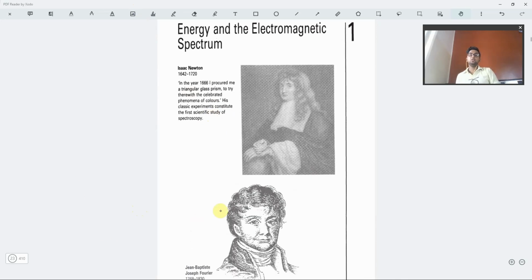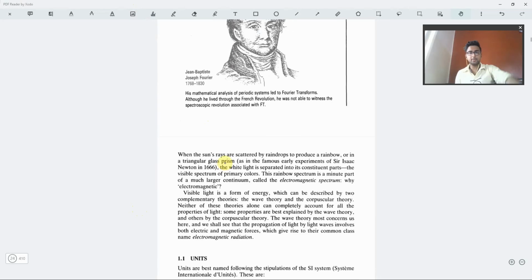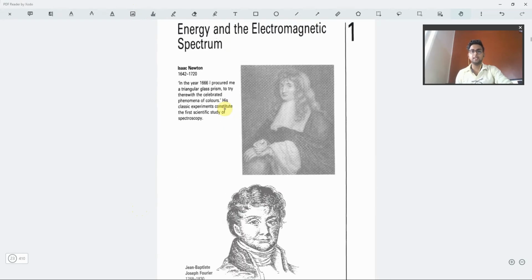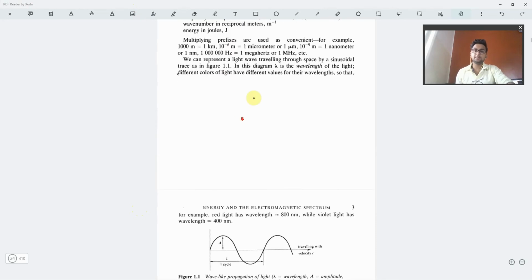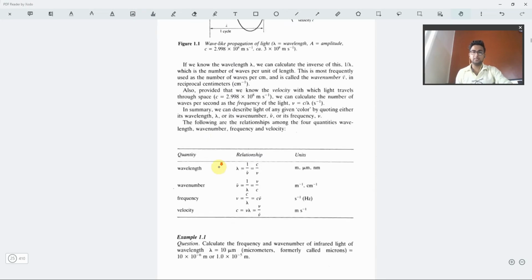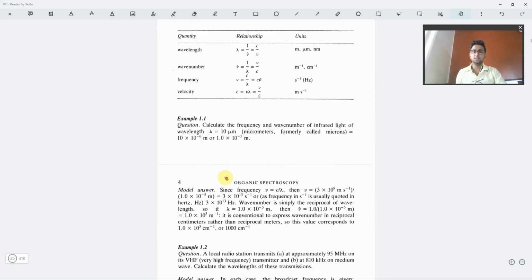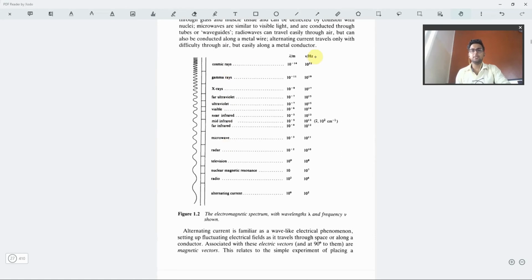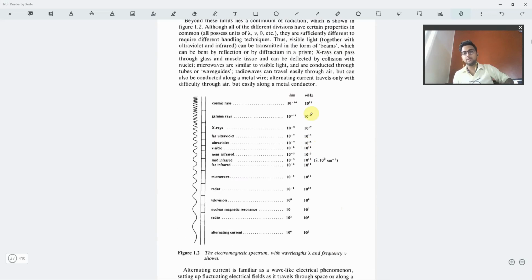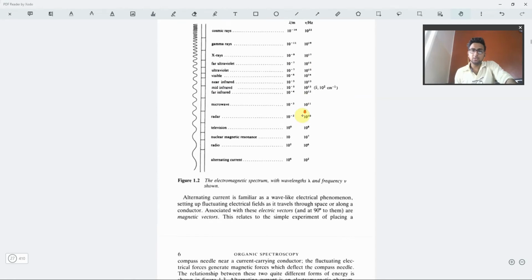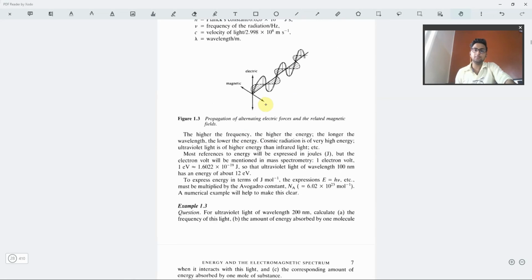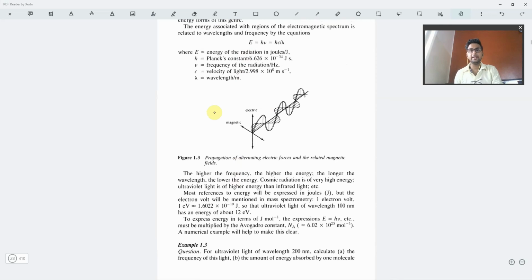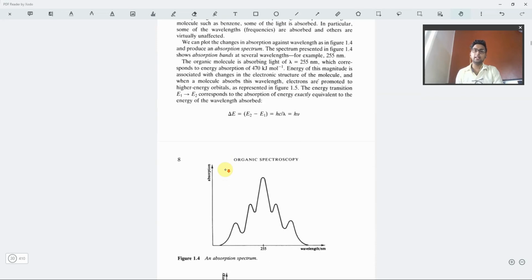Okay. So you can see that in the electromagnetic spectrum, firstly the history is given quite a bit. Then we have the units, how light propagates, the wavelength, wave number, frequency. Some calculations regarding that, examples are given, and then we have the spectra. The whole overall spectra of the electromagnetic rays is given with the frequency values and the wavelength values. So it is quite easy, and the overall diagram for the propagation of light and electromagnetic waves and the calculations regarding that are all quite properly given.